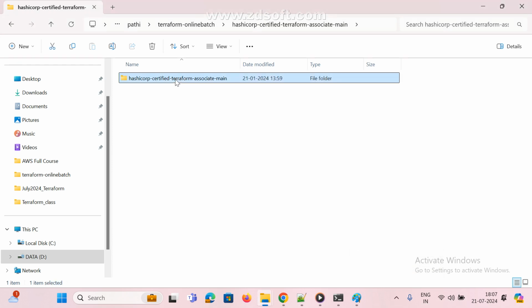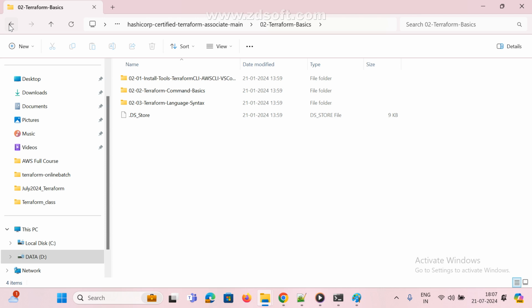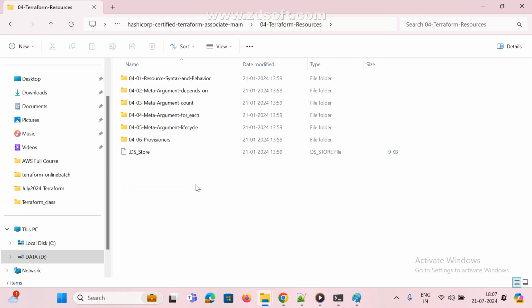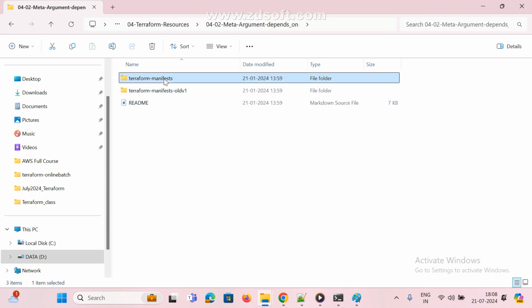In this shared folder, if you go here, somewhere we can see count and all, variables, data, resource, workspace. Now here, if you go to the Terraform resources directory, for each you know, count you already know, and there is depends on and provisioners. Okay, click on depends on.